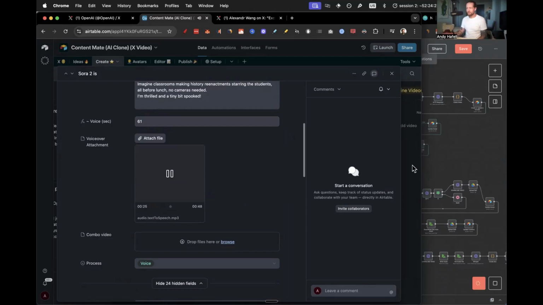OpenAI added rails: no deepfake celebs, no nasty stuff, plus artists can opt out of training. Access is invite only in the US and Canada, but pro users and an API are coming. Imagine classrooms making history reenactments starring the students, all before lunch, no camera needed. I'm thrilled and a tiny bit spooked.